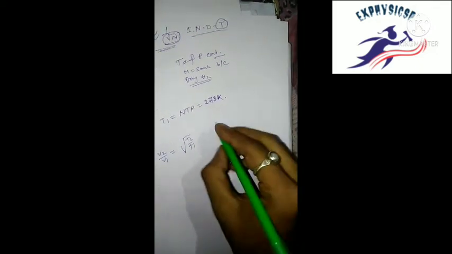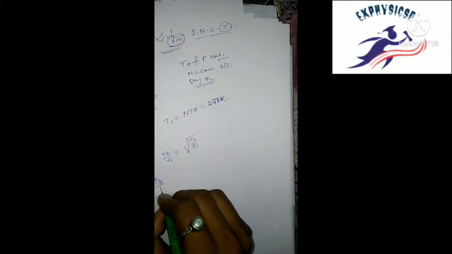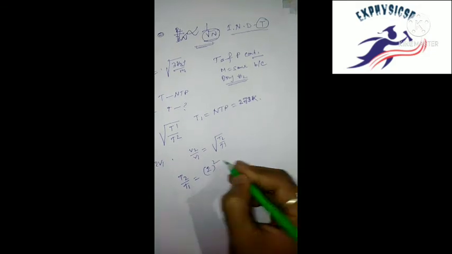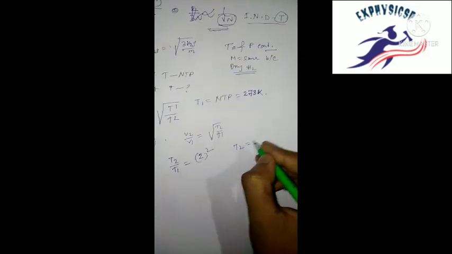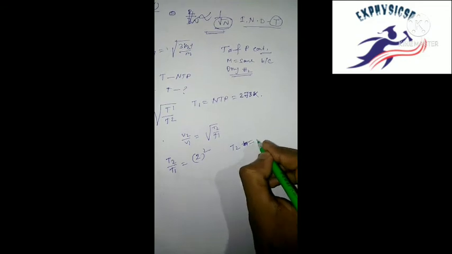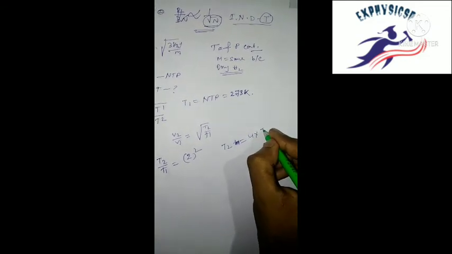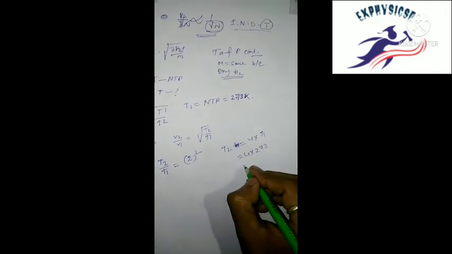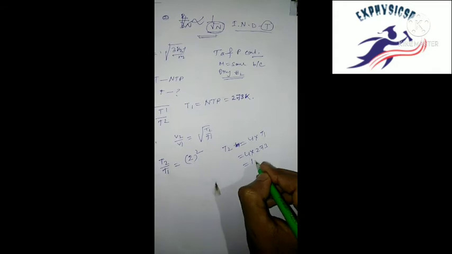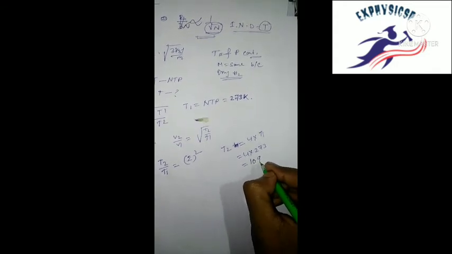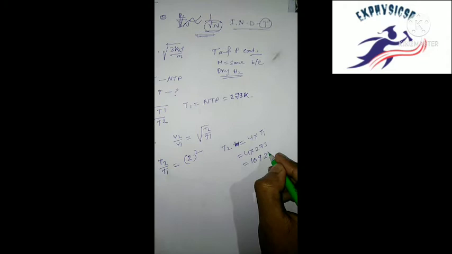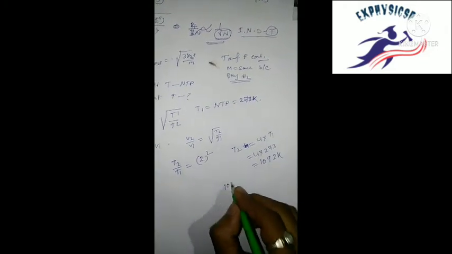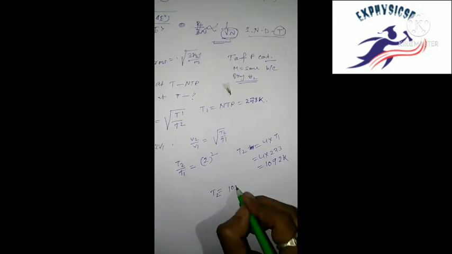V2 by V1 equals T2 by T1, so T2 by T1 equals 2 square, T2 equal to 4 into T1, 4 into 273 equal to 1092 Kelvin, and